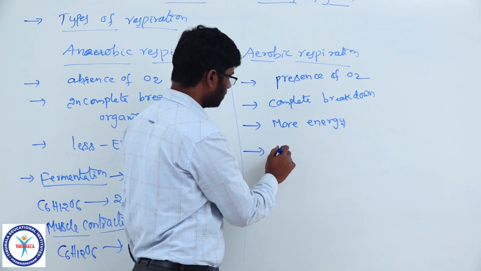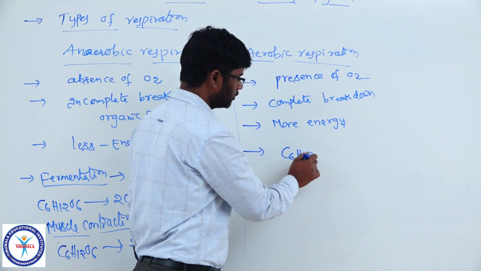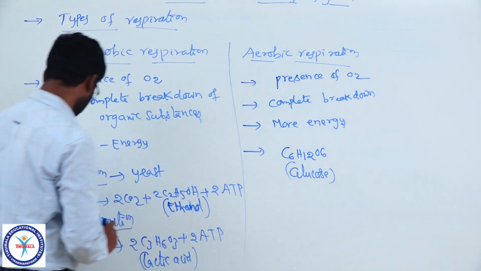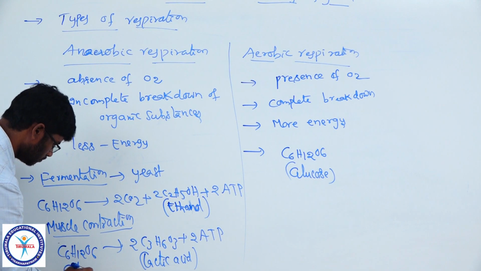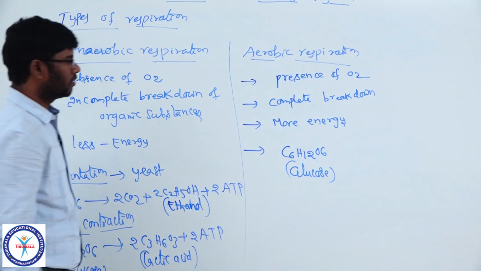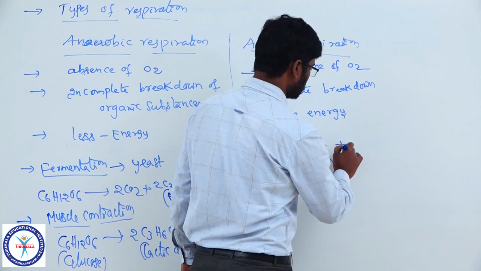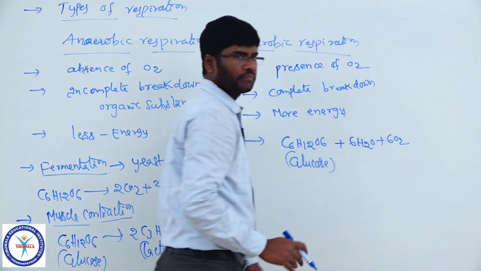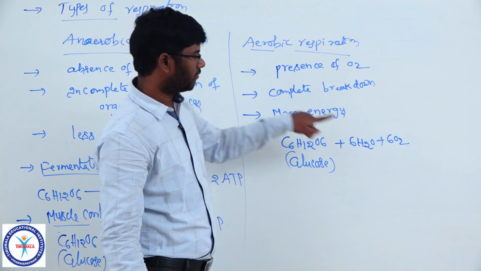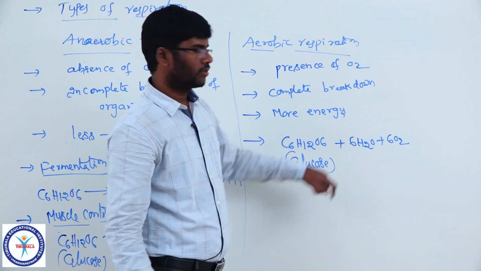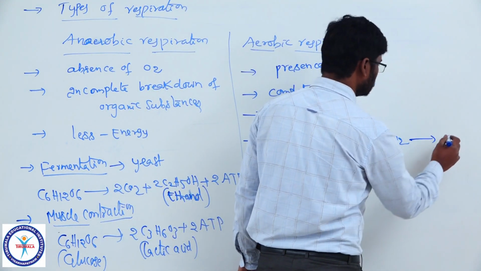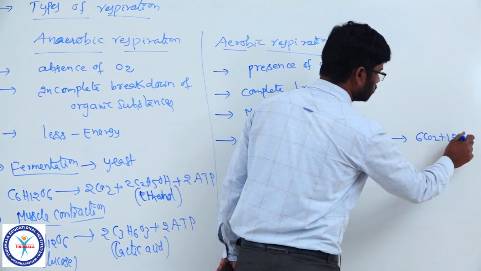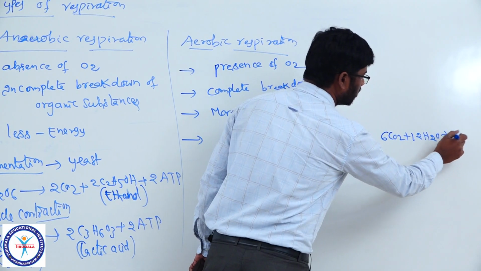Come to equation. C6H12O6. It is glucose. The glucose, by using water and oxygen, because as it is an aerobic process, it requires oxygen and water, is converted into 6CO2 plus 12 H2O and 36 ATP.